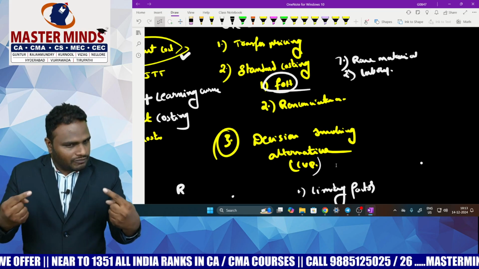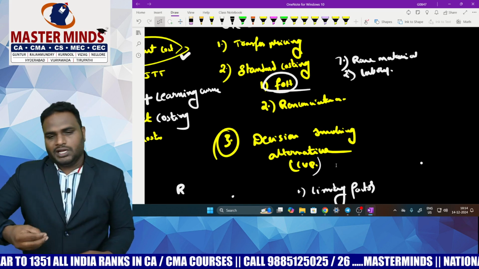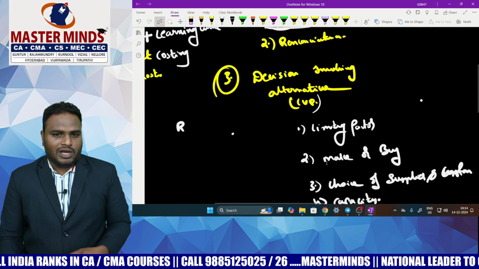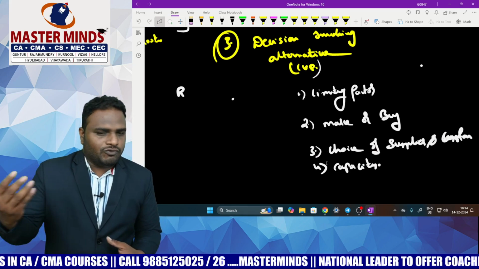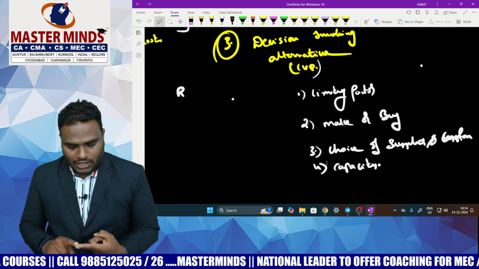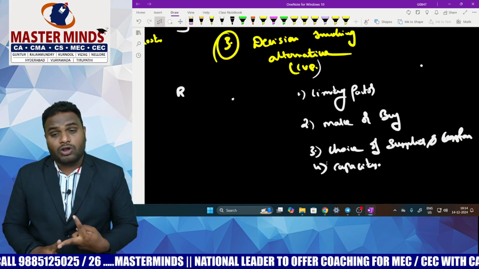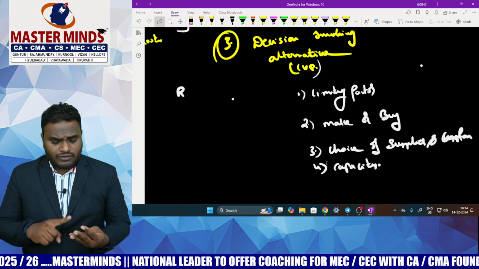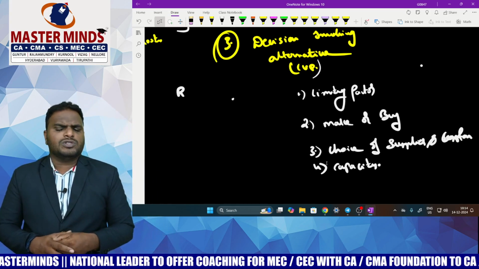After completion of these problems, if we have enough time, then come to decision involving various alternatives. Now, my dear friends, I will divide this chapter into 4 important categories. One is the limiting factor category, next is decision regarding make or buy, third is decision regarding choice of supplier and customer, and fourth is capacity planning. I mean, choosing of capacity.